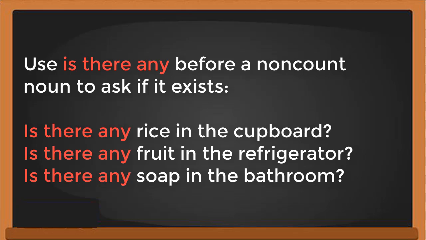Okay, now we're going to use them in conversation. Use "is there any" before a non-count noun to ask if it exists. For example, is there any rice in the cupboard? Is there any fruit in the refrigerator? Is there any soap in the bathroom? So, if you want to ask if it exists, you use "is there any", which means you want to know if there is rice, if there is fruit, or if there is soap. Okay.